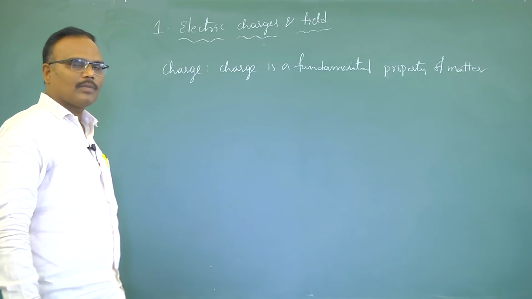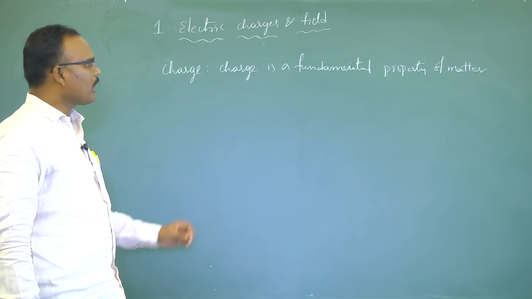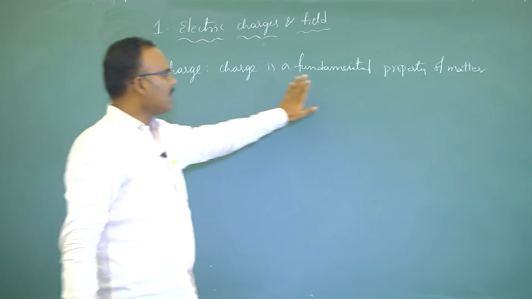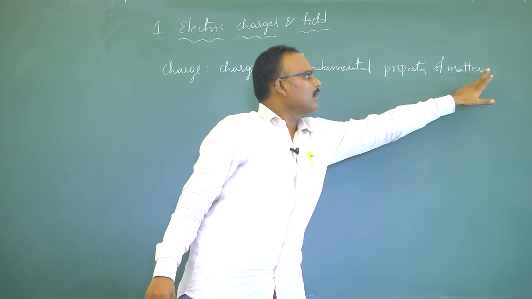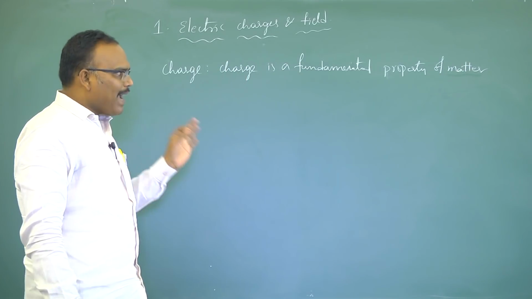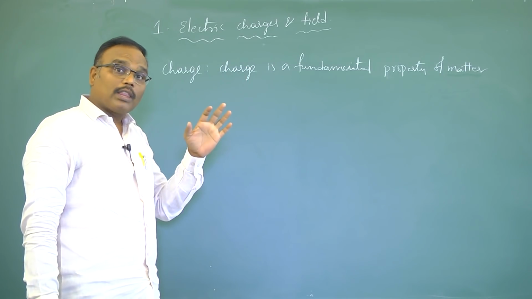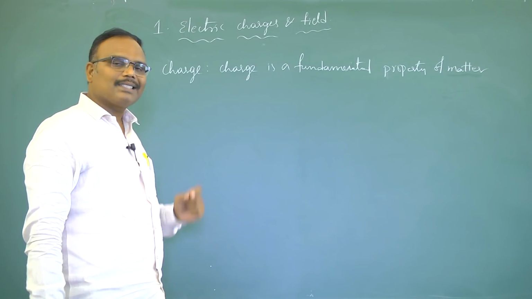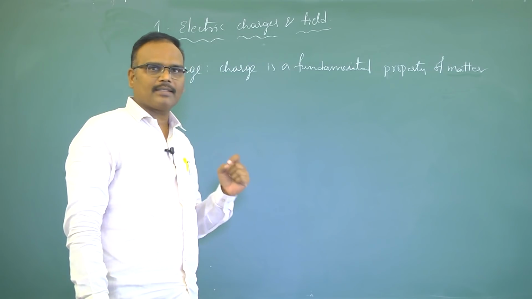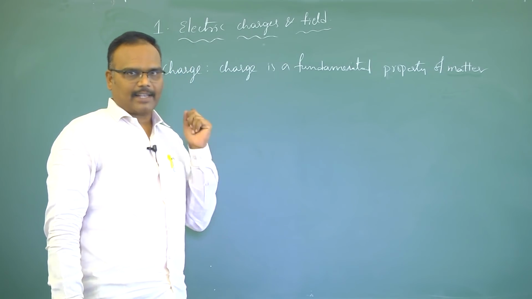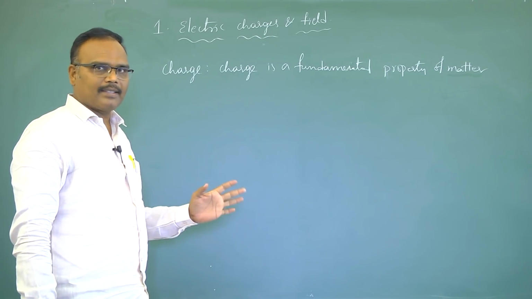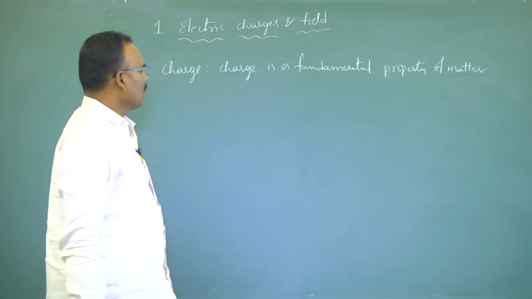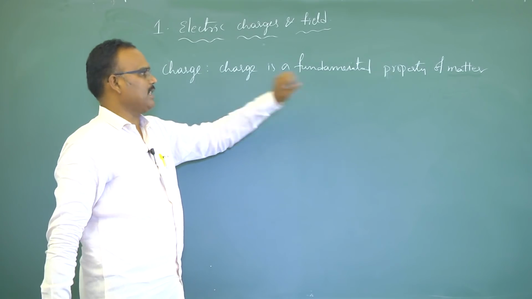Charges and field. First we need to understand what a charge is. Charge is a fundamental property of matter. That means matter possesses charge. Matter can exist without charge; this state of matter is called the neutral state. But charge never exists without matter. That is the meaning of this statement.